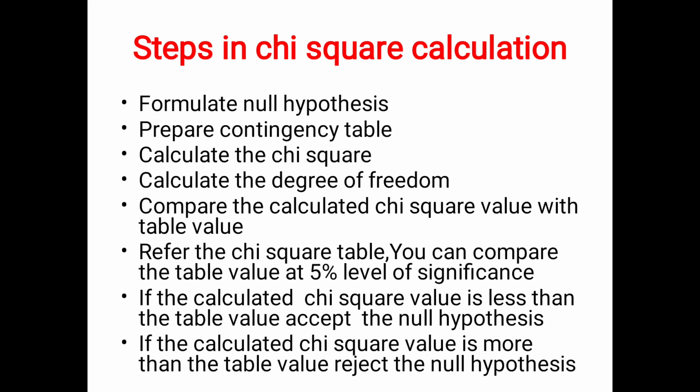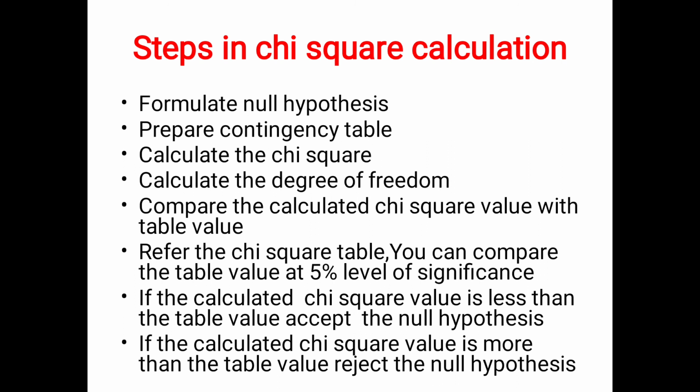So in the sixth thing you have to see at 5% level of significance. 5% level of significance means you will be seeing 0.01 significance, then 0.05 level of significance, that is the p value, or 0.1 significance, like that. So here 5% significance means level of significance, the p value is less than 0.05.